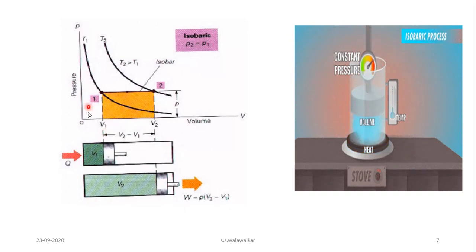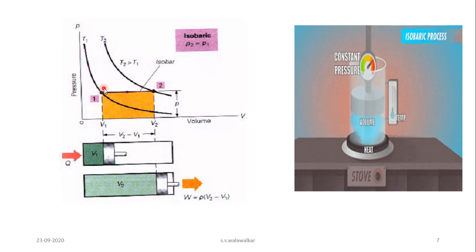See here, suppose this is the system in initial state and at initial state pressure is P1, volume is V1. When heat is supplied to the system, then expansion of gas takes place from V1 to V2 and temperature also changes from T1 to T2. When volume is V1, temperature is T1, but when volume is V2, temperature is T2. So T2 is greater than T1. As system absorbs heat, its temperature is increased from T1 to T2 and pressure of the system remains constant.